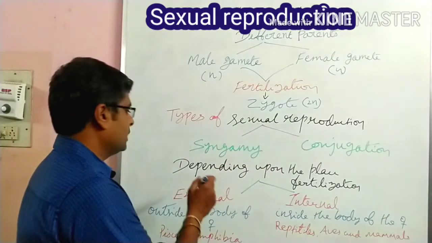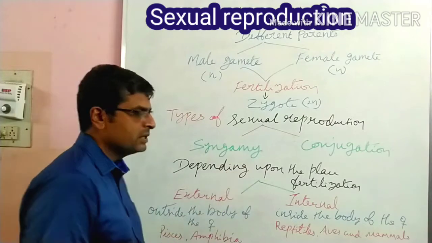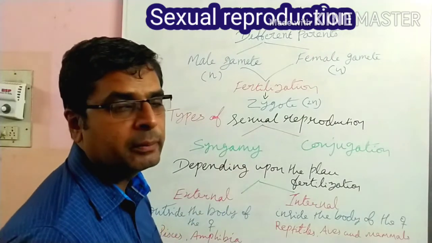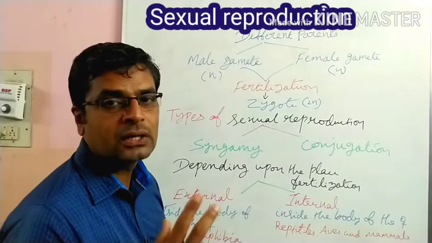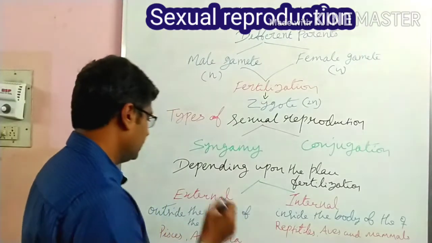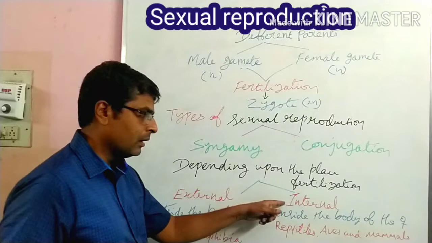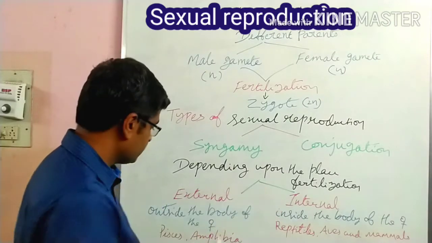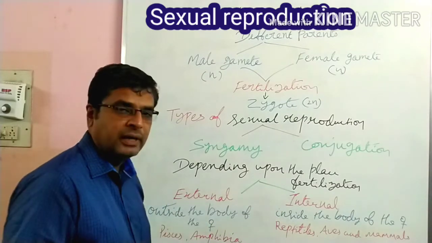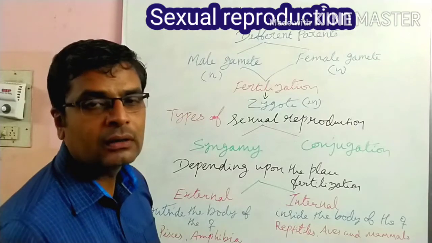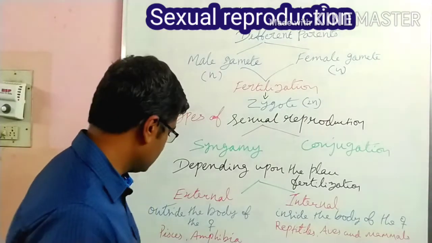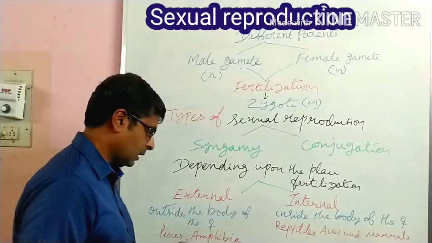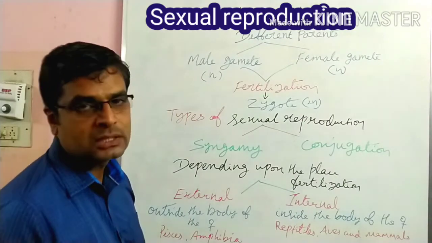Next, depending upon the place in which fertilization takes place, fertilization is of two types: external fertilization and internal fertilization. External fertilization means that fertilization takes place outside the body of the female. For example, crabs, fishes, amphibia, and also sponges.